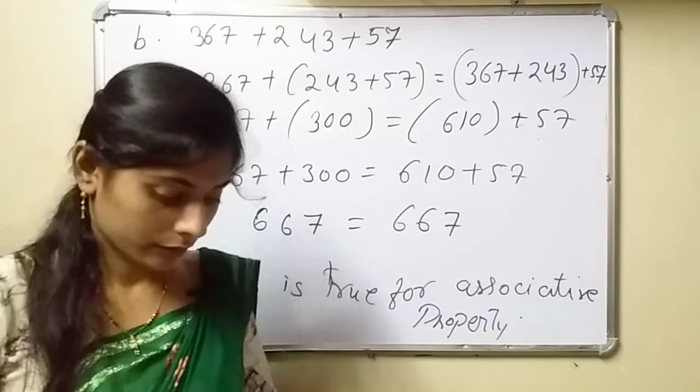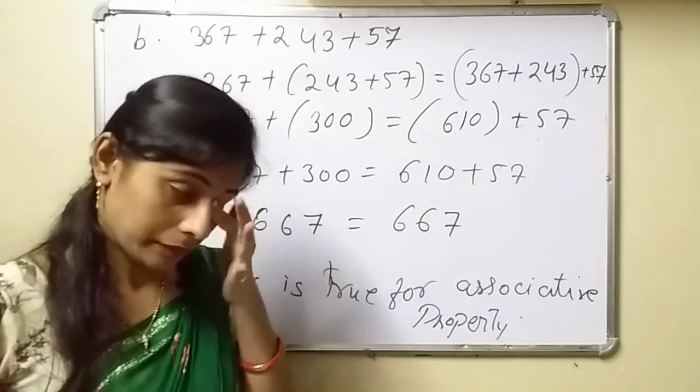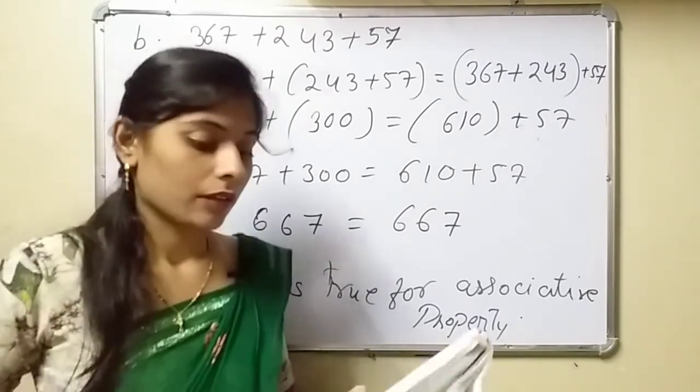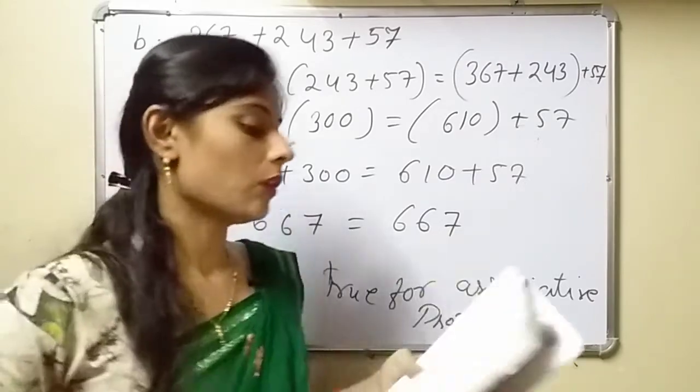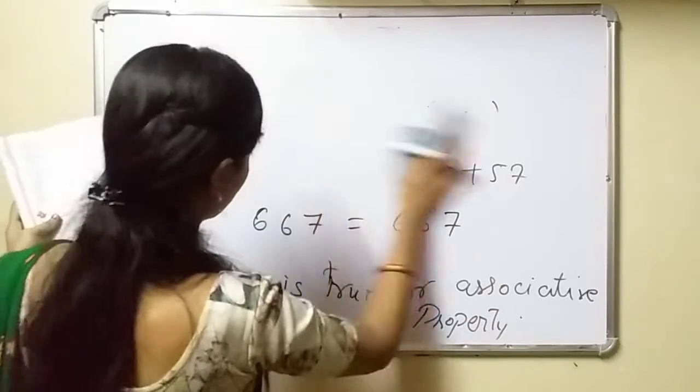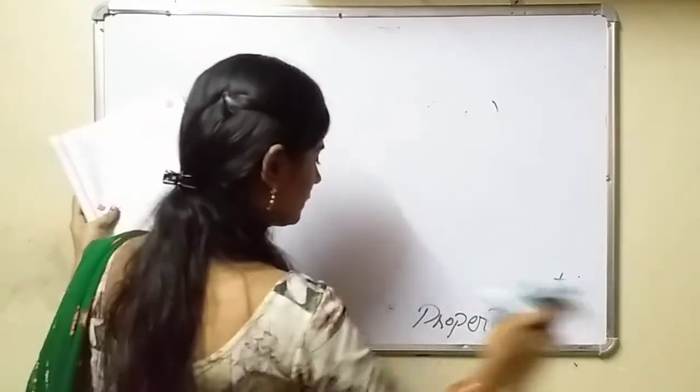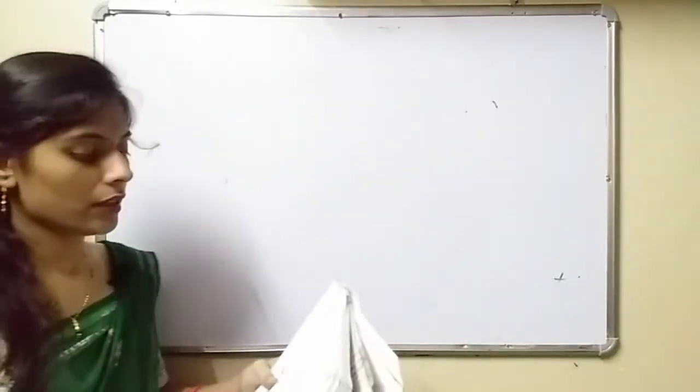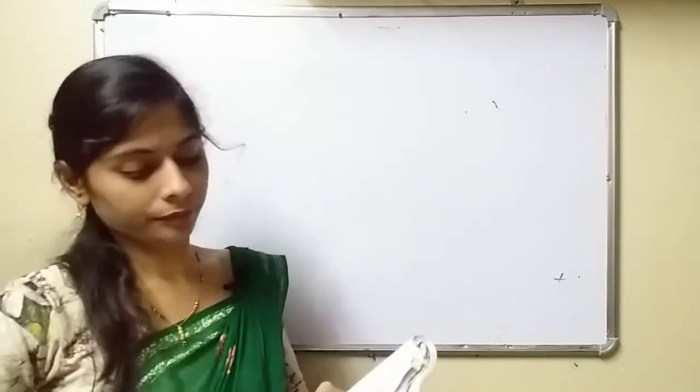Now see, the remaining questions you can solve, all are similar. C, D, E and F we have to solve.